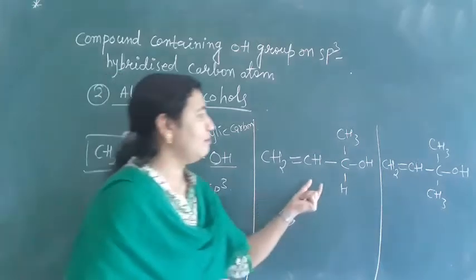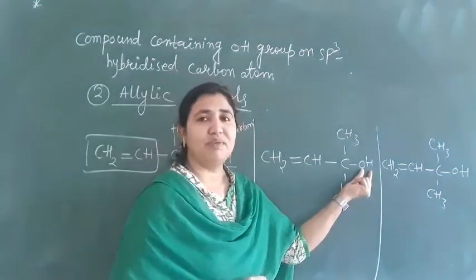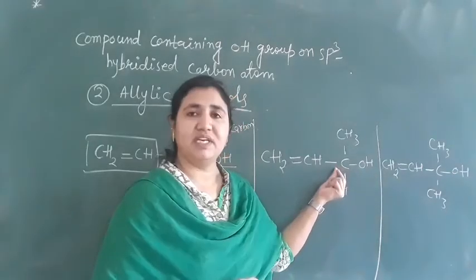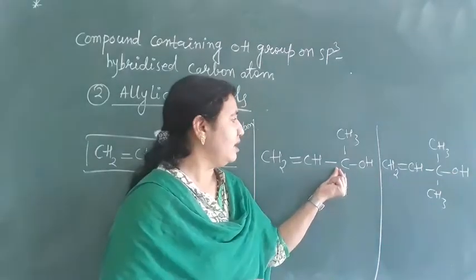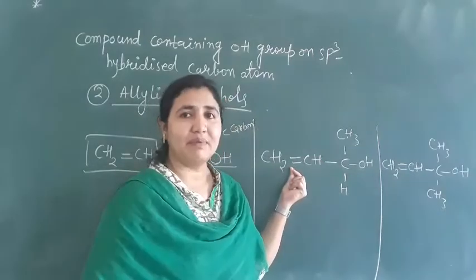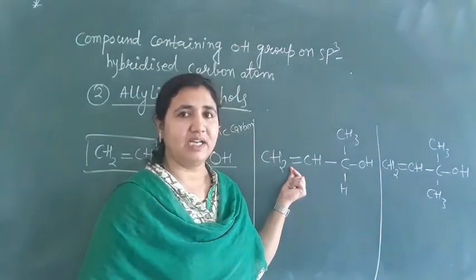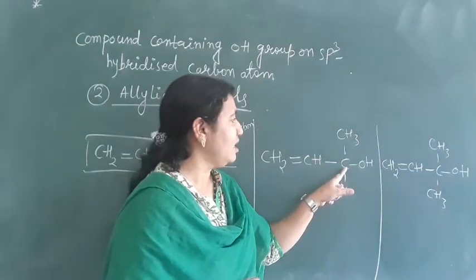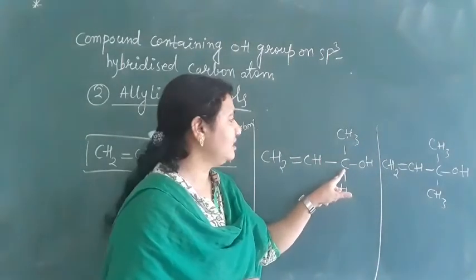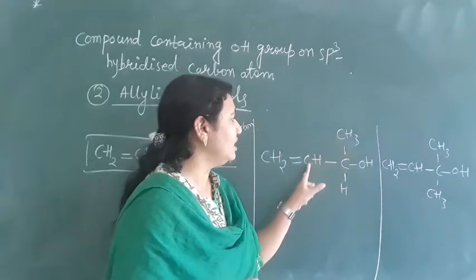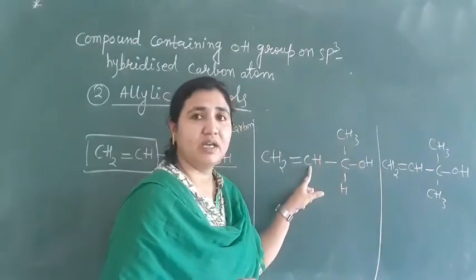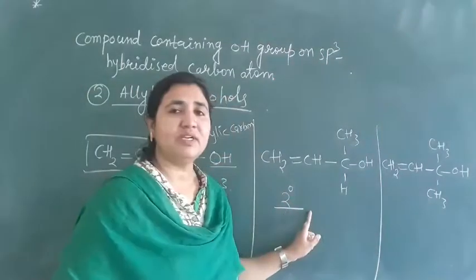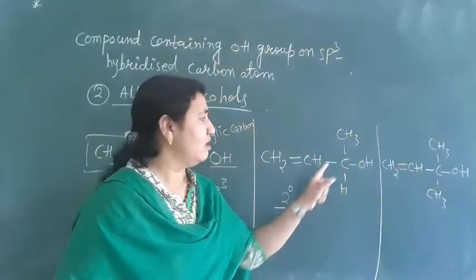Okay. And if you come here, this is one OH group, means it is monohydric, and this OH group is attached to the sp3 hybridized carbon atom. Okay. And next to what? Carbon-carbon double bond, means it is what? Allylic only here. But the difference is what here? If you see this carbon, this is a secondary carbon. This carbon has attached to two other carbons. One is here, one is here. So this is a secondary carbon. Secondary carbon means this is a secondary allylic alcohol.